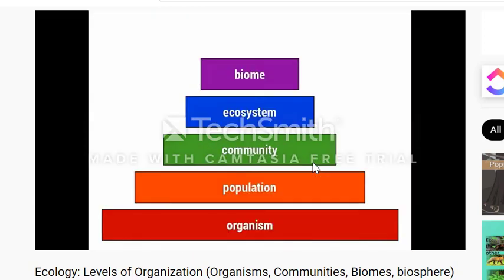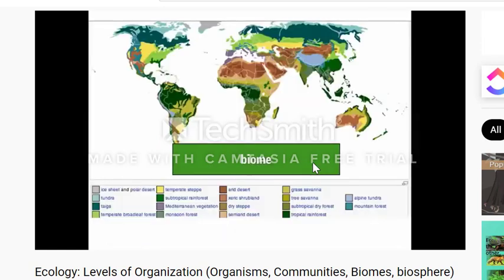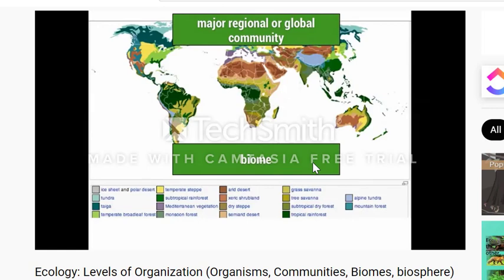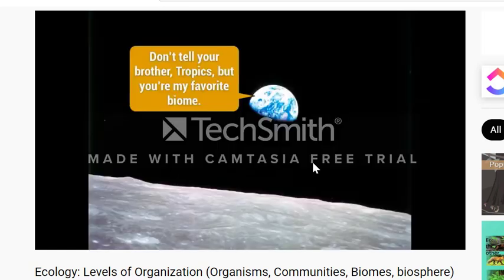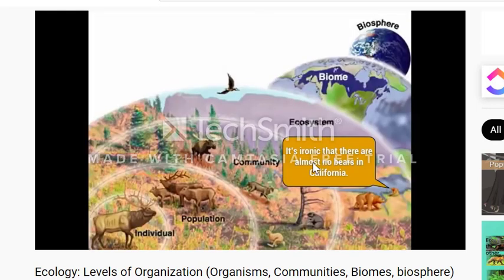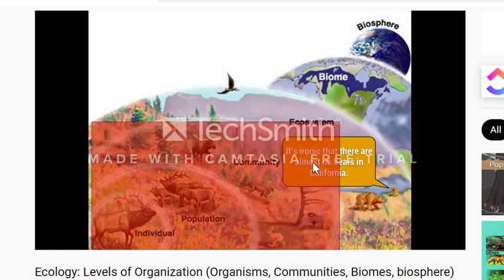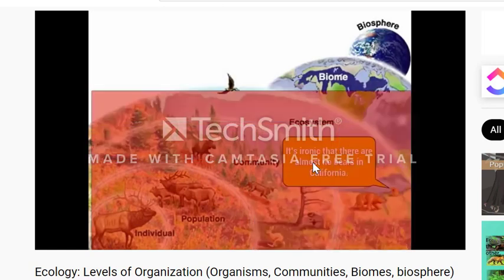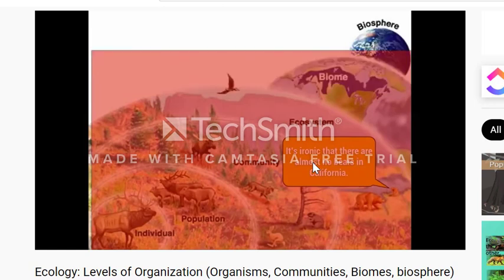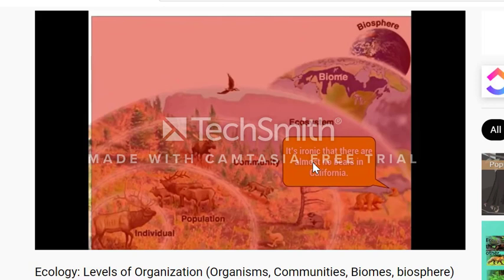Above the ecosystem, however, is the biome. Biomes are major regional or global communities such as major deserts or grassy savannas. The only thing larger than the biome is the biosphere, which includes all living things on Earth. Here is a graphic showing all the levels of ecology in a visual organizer. You can see that the smallest level starts off with an individual, then moves up to a population of species that are the same. This is followed by a community where different species interact in a larger ecosystem which makes up the entire region. The major level communities are represented by the map on the biome section, and the biosphere in turn makes up everything on Earth.